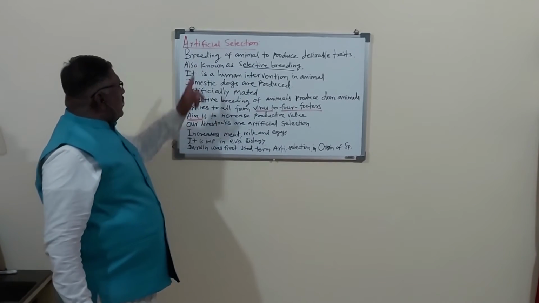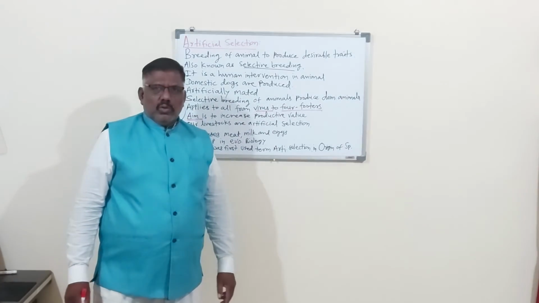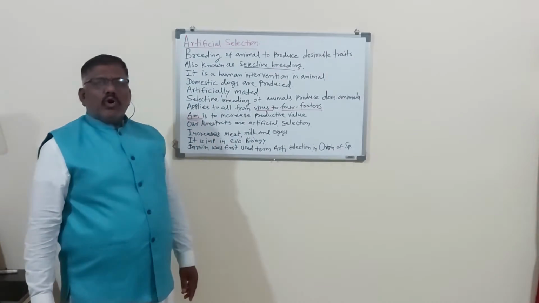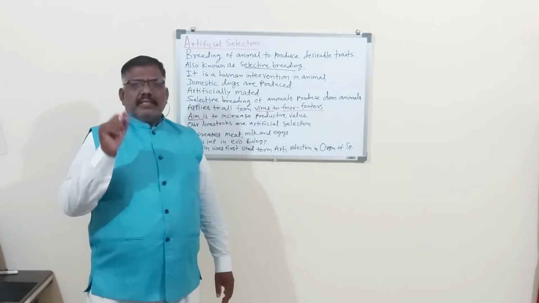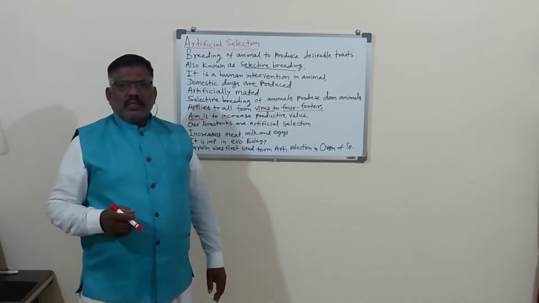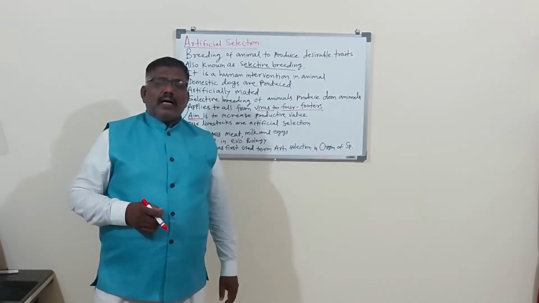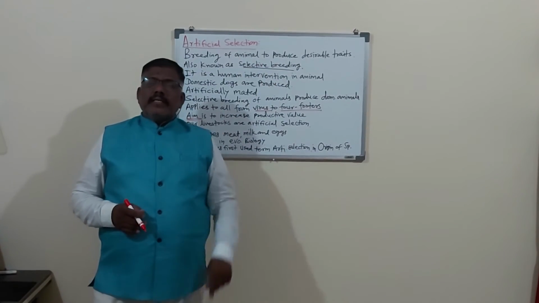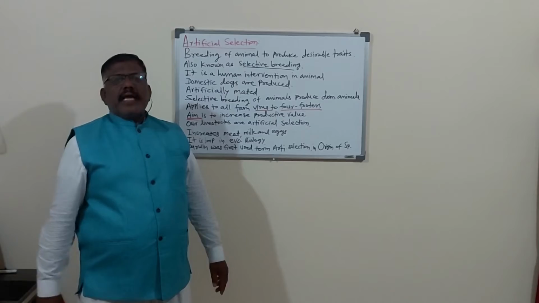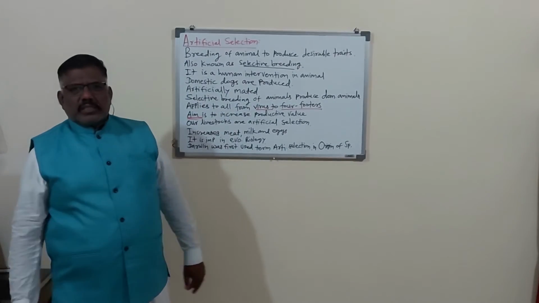The aim of artificial selection is to increase our productive value, to produce more and more eggs. Our original hen produces 15 to 20 eggs, but with artificial selection or selective breeding, they produce eggs continuously up to 6 months.